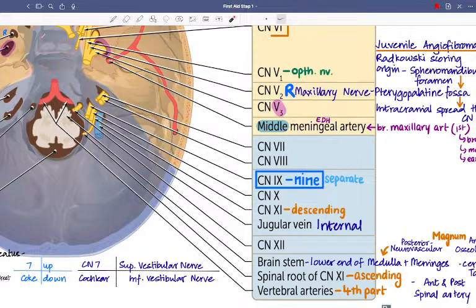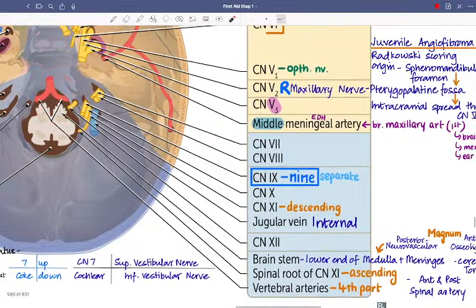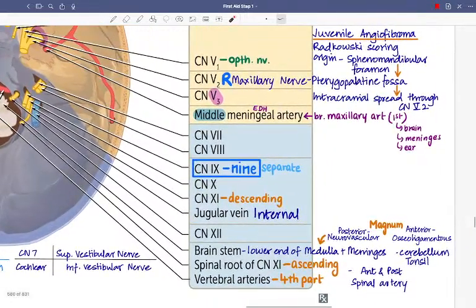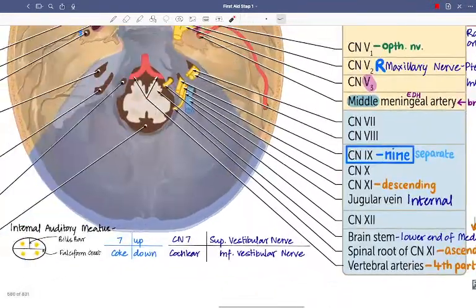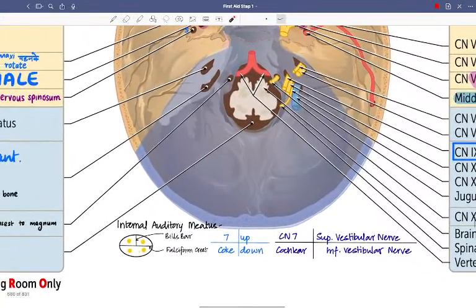So the second part of the vertebral artery is related to the axis or atlas, that we have to see. From the foramen you have the first part, then the second part, and here we have the fourth part. So the fourth part of the vertebral artery is here. The brainstem, the lower end of the medulla, meninges, and posterior neuroscleral structure, all this is not required. Anterior and posterior foramen magnum. And this is the internal auditory meatus.